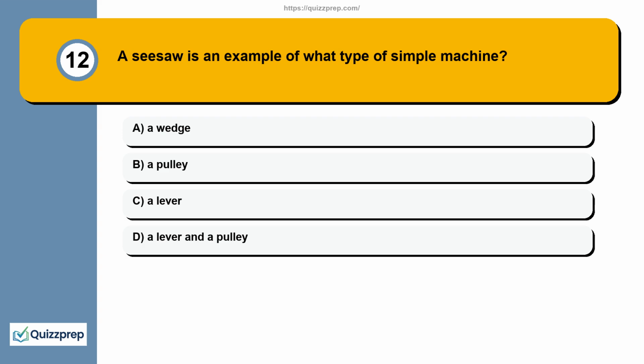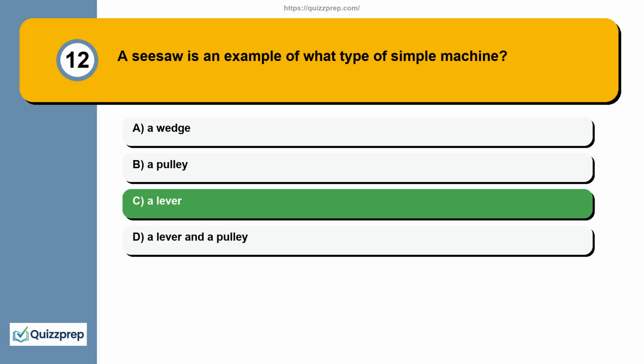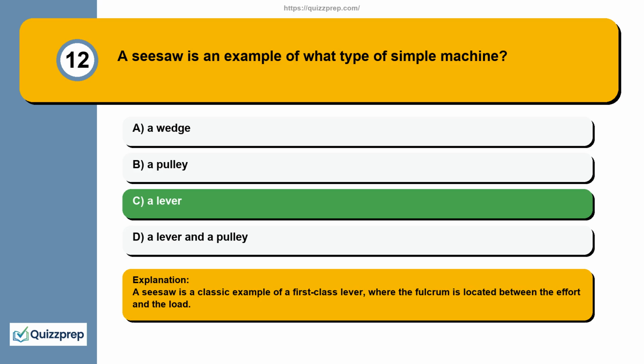Question 12. A seesaw is an example of what type of simple machine? A wedge, a pulley, a lever, and a pulley. A seesaw is a classic example of a first-class lever, where the fulcrum is located between the effort and the load.